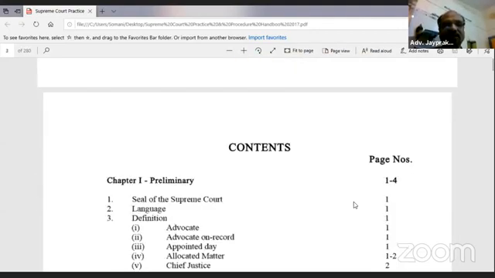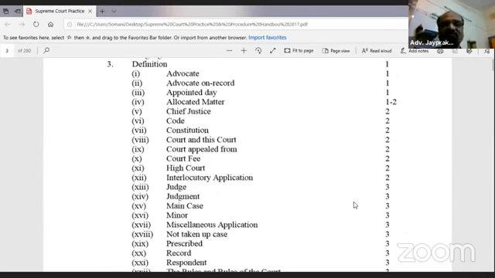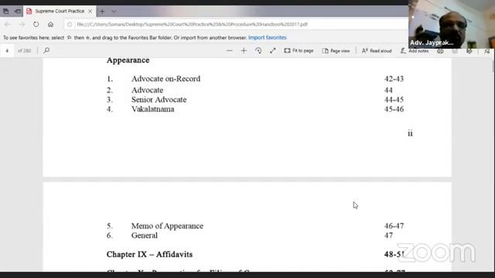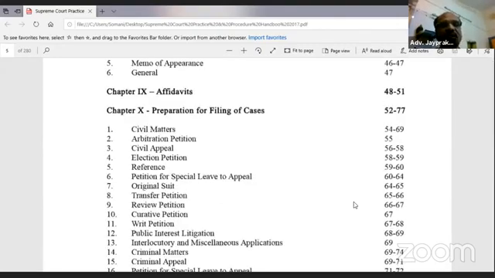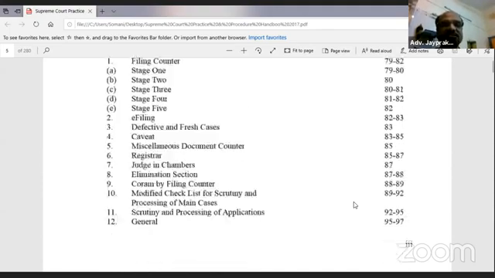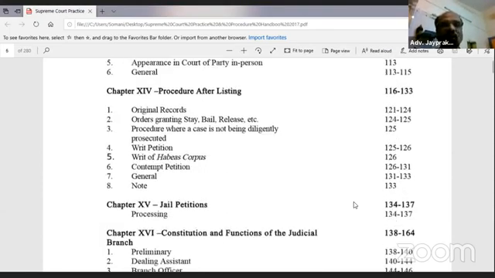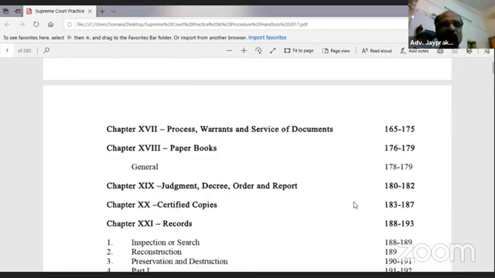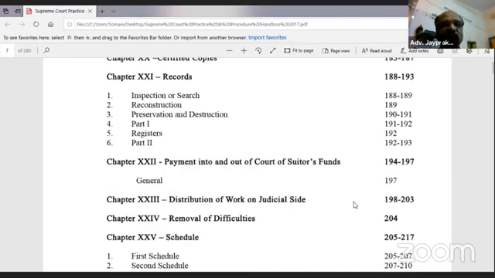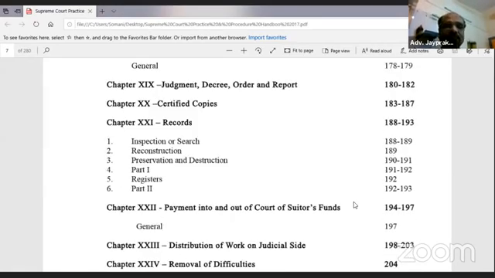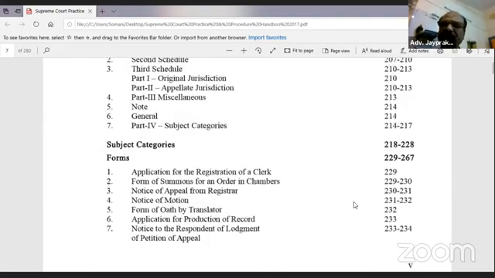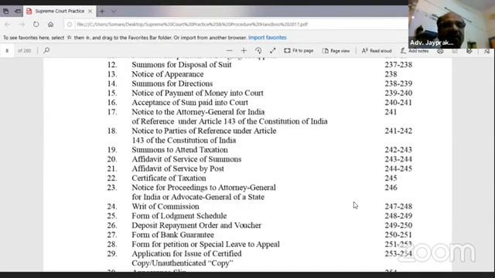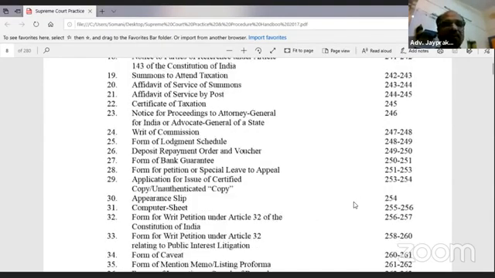Yeah, this is the index. This is definition. This is affidavits, preparation, filings, like that. We have already seen this jail petition, like that. This is the title, process, paper book, judgment, decree, order, report. Very interesting, friends. Very systematically, Supreme Court judges and senior lawyers have drafted this properly.